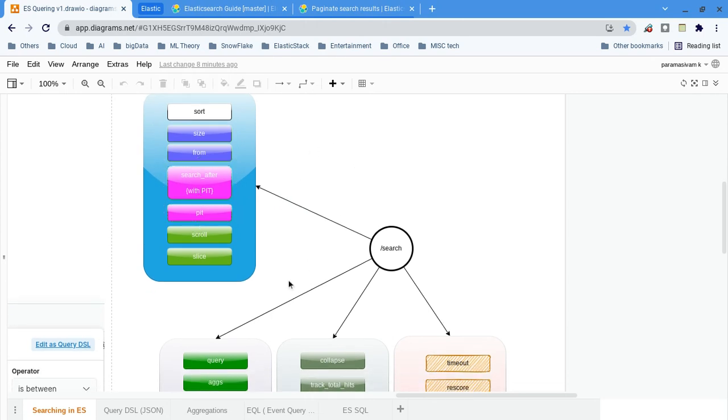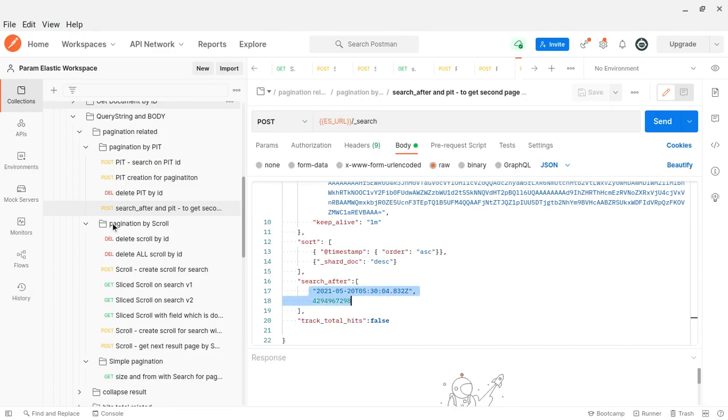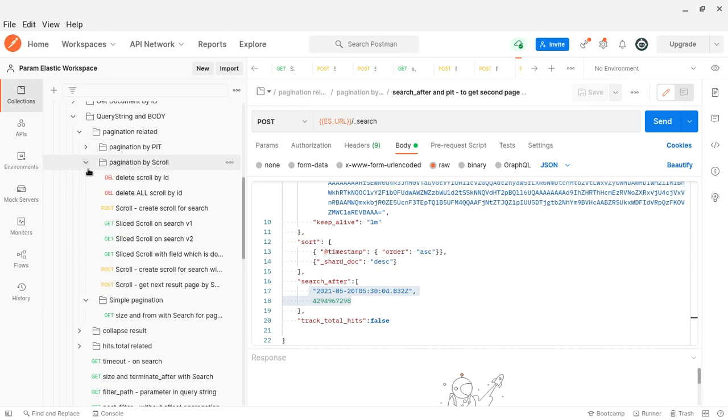Then let's see the old one. If you have a large volume of data, then you stick with the PIT with search after. But if it is not a large volume of data and you are still familiar with the old one, that is the scroll API, then you can go for the scroll API. Scroll API is also search context based. Here also you will get a scroll ID.